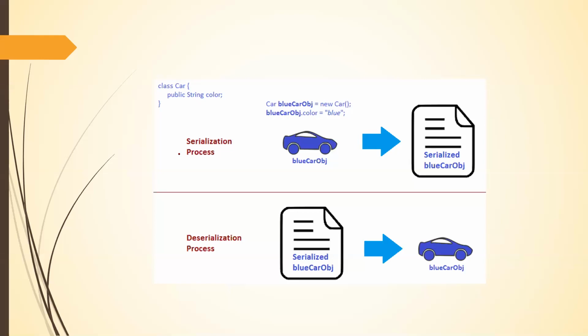I've just shown a small example over here. Look here. You have a class with color, and you are creating an object called blue car. Imagine you run this program, you get the result, you terminate the program.